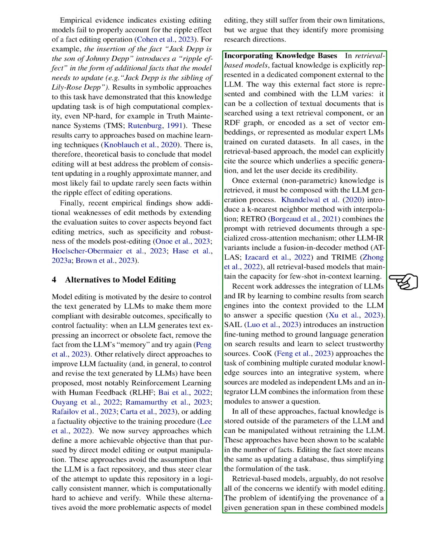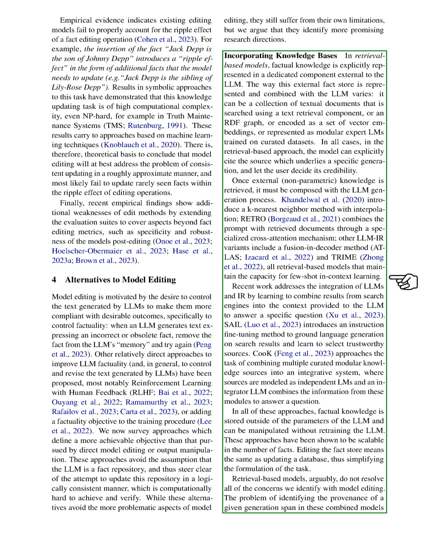For example, one method uses a k-nearest neighbor approach with interpolation, while another combines the prompt with retrieved documents through a specialized cross-attention mechanism. Other variants include a fusion-in decoder method and TRIME, all of which maintain the capacity for few-shot in-context learning. Recent research has focused on learning how to combine search engine results with the context provided to the LLM to answer a specific question.